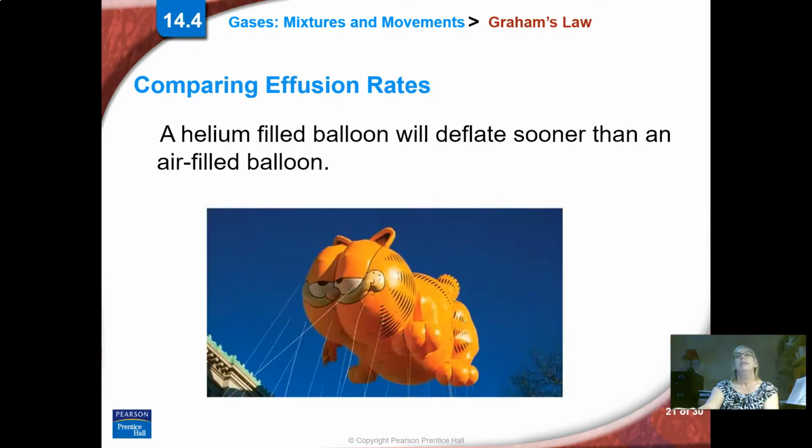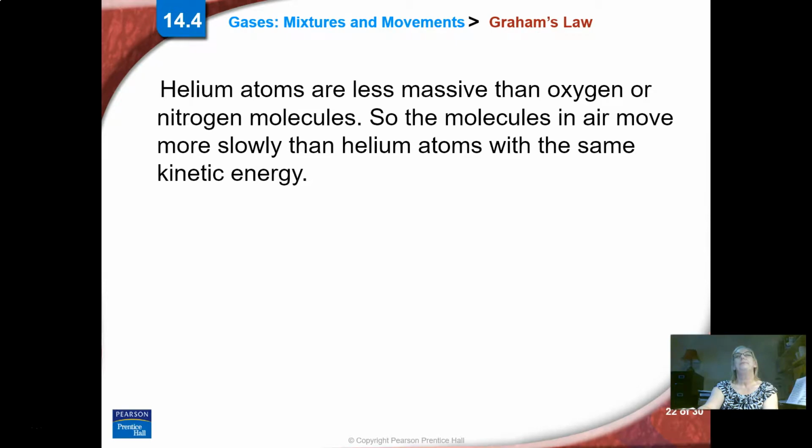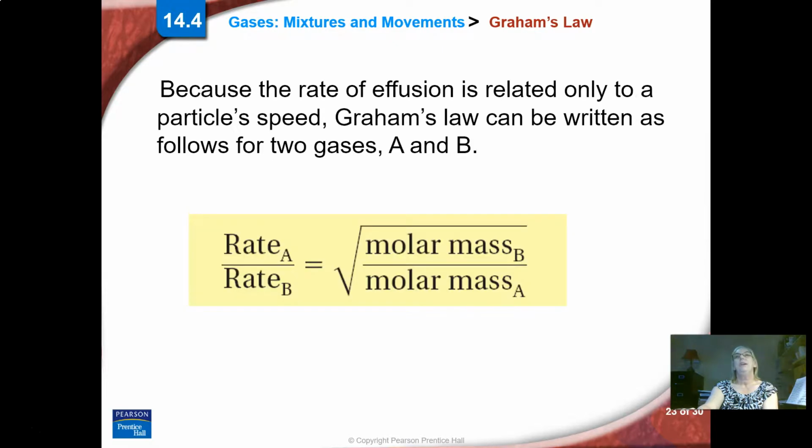Okay. So a helium-filled balloon will deflate sooner than an air-filled balloon because helium is a tiny little molecule. Its mass is small, and air is made out of nitrogen and oxygen. They're bigger. So the little tiny helium can move around. If they have the same kinetic energy as the regular air molecules, they can move better.